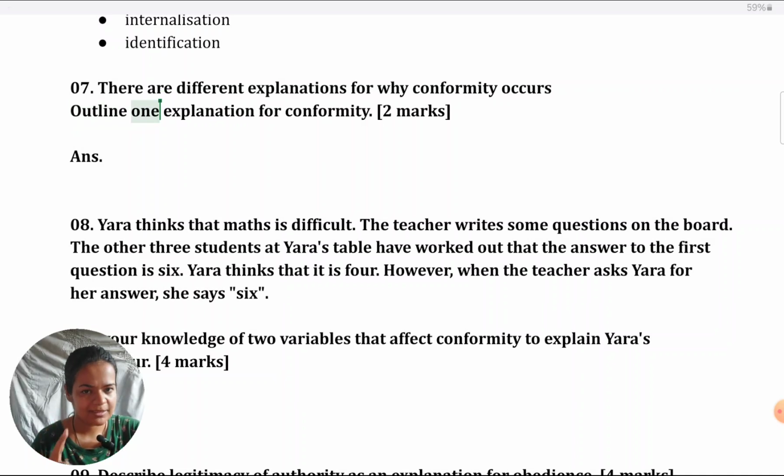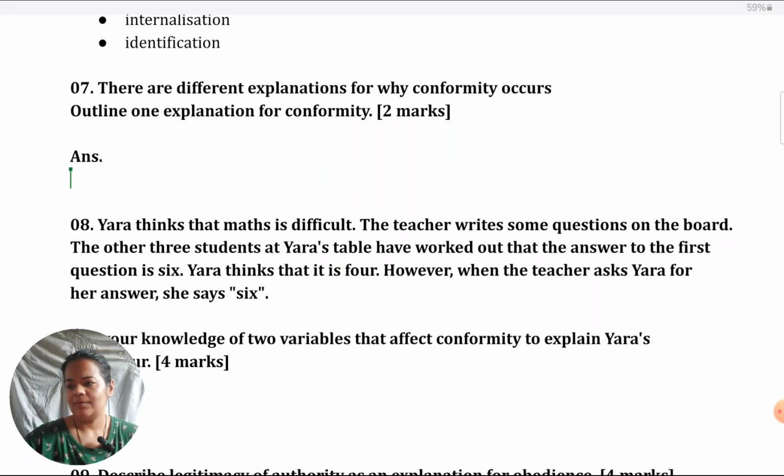We know we've learned two explanations in the syllabus. Let's remember which those are. ISI, informational social influence, and NSI, normative social influence. We are free to give any one, whichever we feel we can elaborate on better. There's nothing like, if I write about ISI, I'll get more marks, or if I write about NSI, I'll get more marks. No. It's one explanation for 2 marks. So, you just name it. You get 1 mark for naming correctly and the other mark for explaining. If you want, you can add in an example or any elaboration, though that is not required as such.